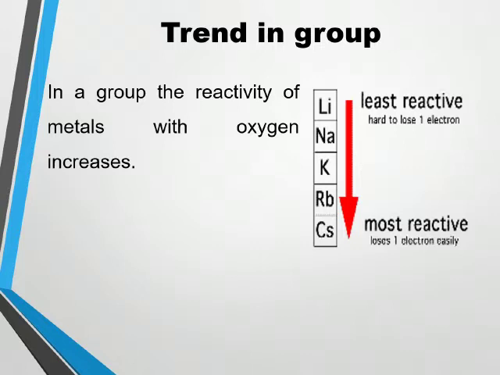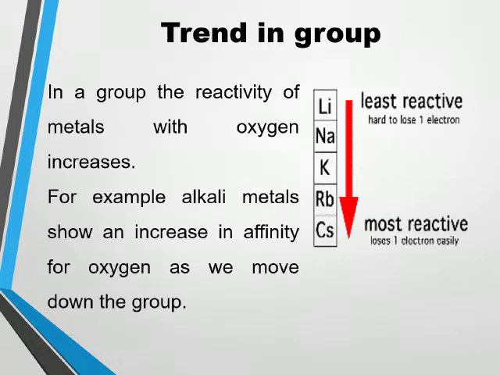As the force between the electron and nucleus decreases, it is very easy for the element to remove its outermost electron. Thus, the element at the bottom is more electropositive. If an element is more electropositive, it can lose its electron very easily. It means that the element is more reactive. So, the reactivity of metals in the group increases as we move to the bottom.